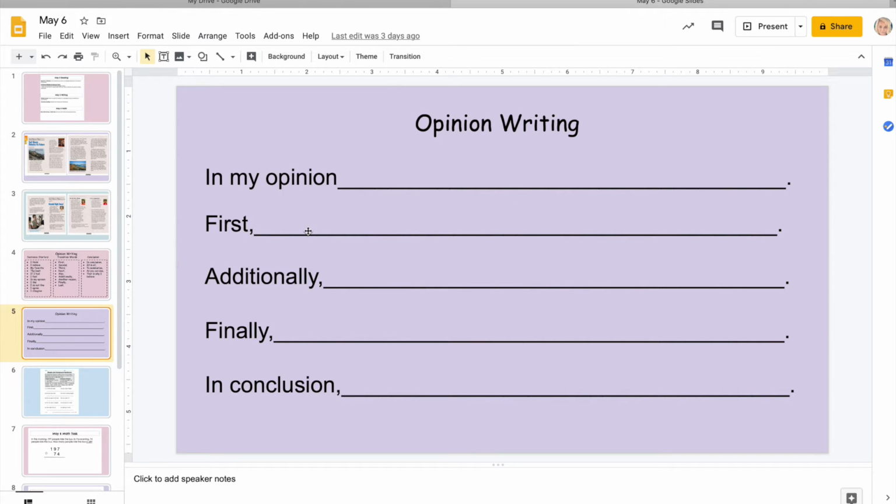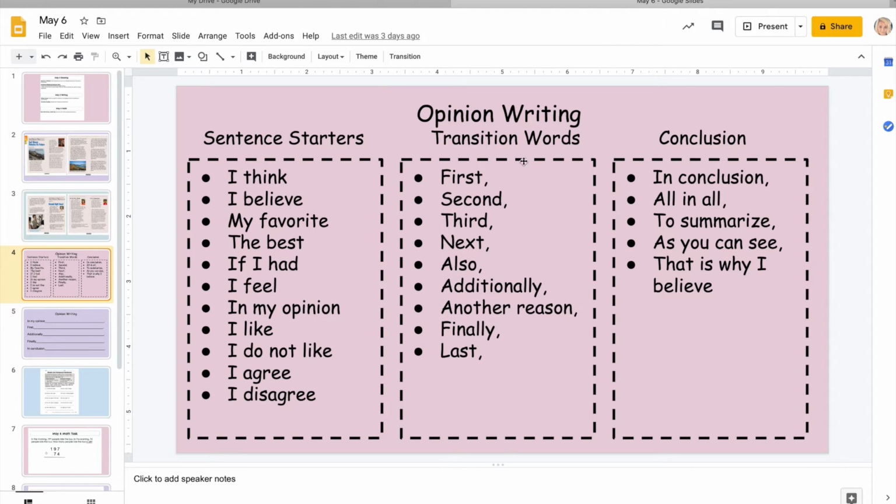First, you're going to give me a reason why that's your opinion. Additionally, that's where you're going to give me another reason. Finally, it's going to be that third and final reason supporting your opinion. And then in your conclusion, you're just restating your opinion from the initial sentence. Remember, when you are writing, you're going to start each of those sentences with a capital letter, and you're going to end it with a period.